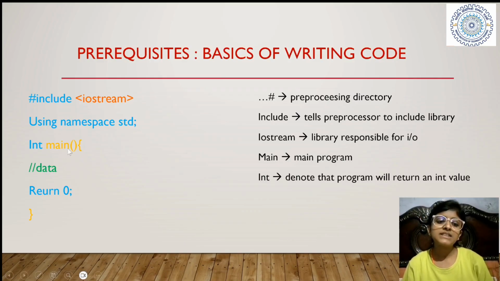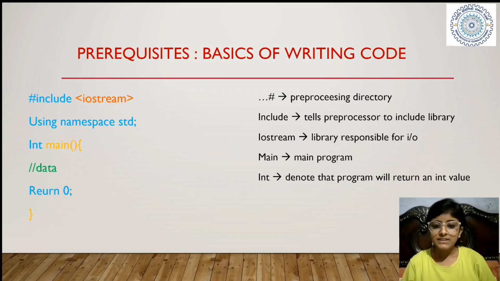So if we place int before main, it means that it will return an integer value. There are many data types, we will learn. If there is a data type bool, then a function can return two values, true or false, meaning 0 or 1. And there's a data type void, which means it doesn't return anything.